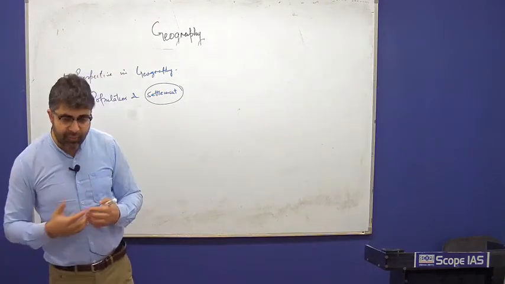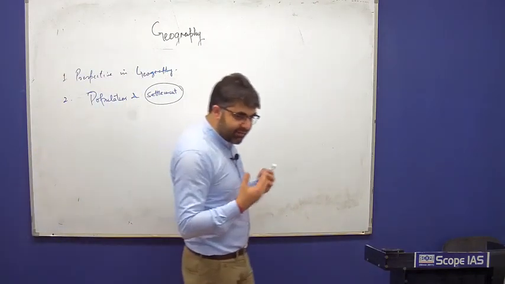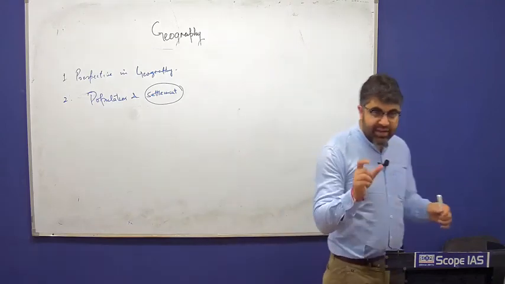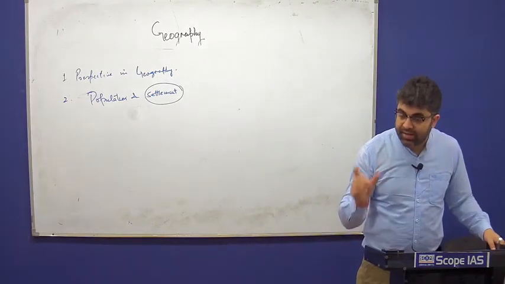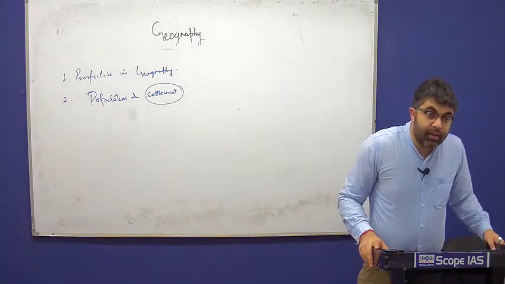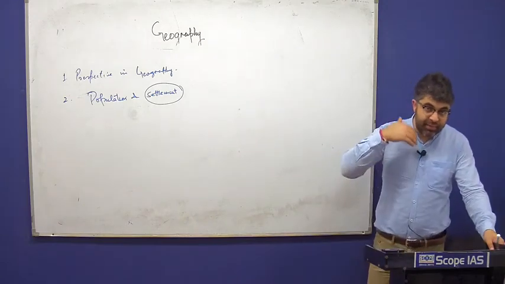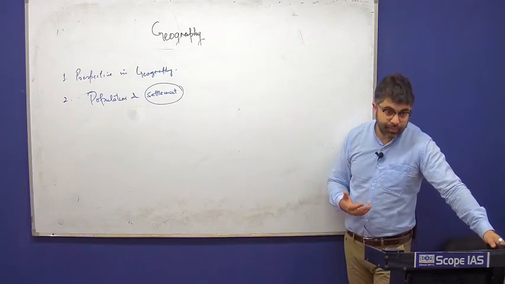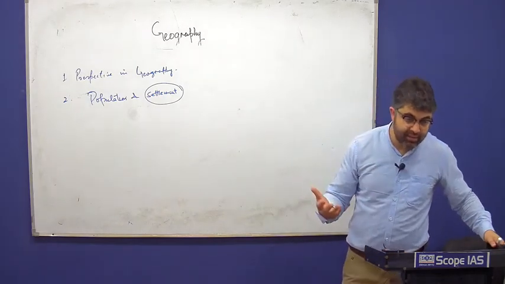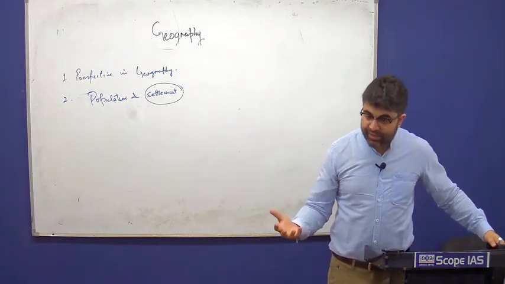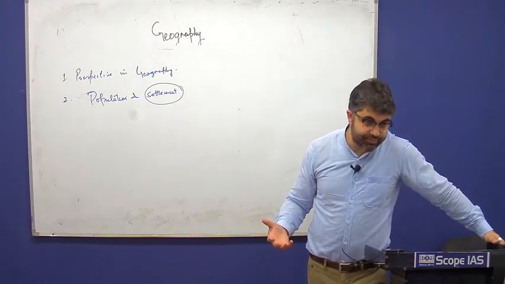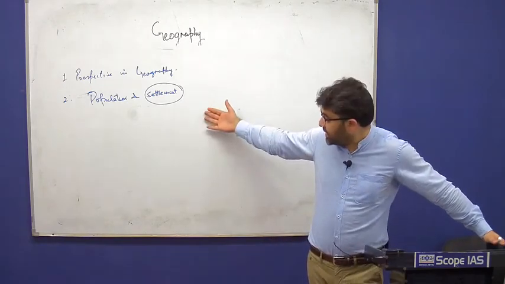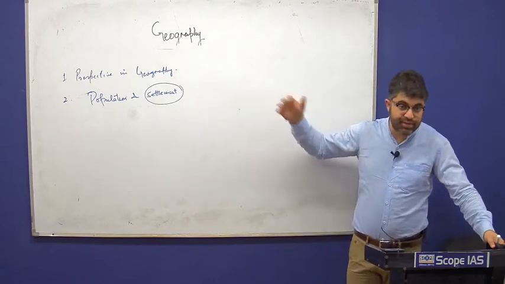And there were a lot of models and theories which were developed at that point of time, which laid the foundations for settlement geography. So you see settlement geography becoming an integral part of geography after the world wars, as there was a need to resettle population, re-establish cities, and that's why settlement geography comes into existence.